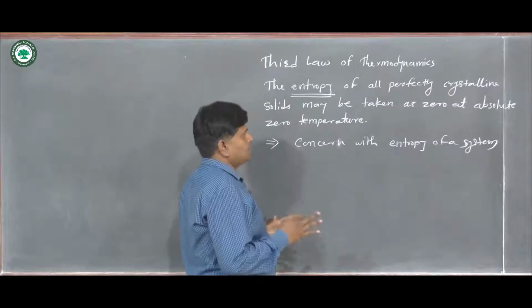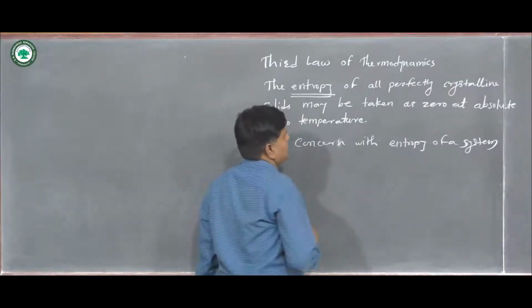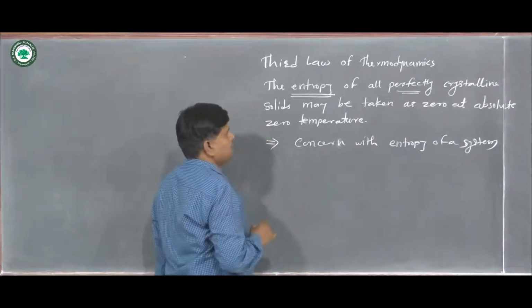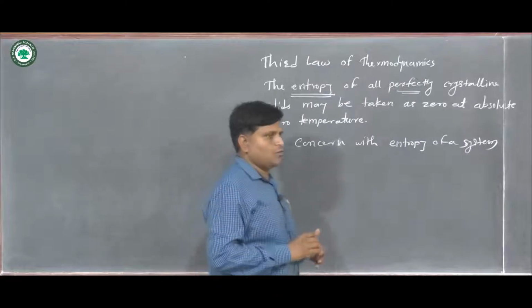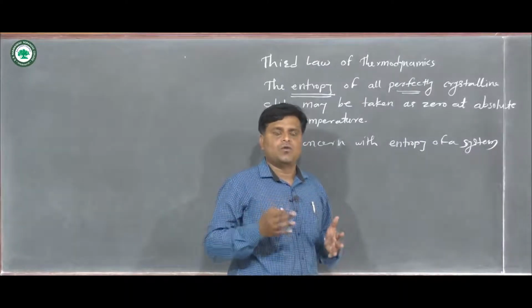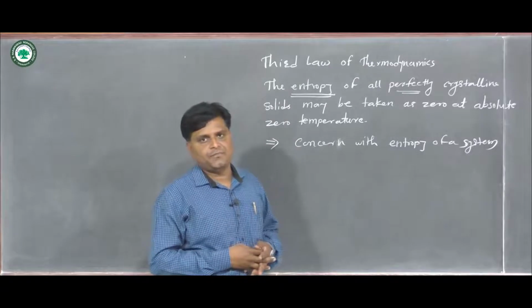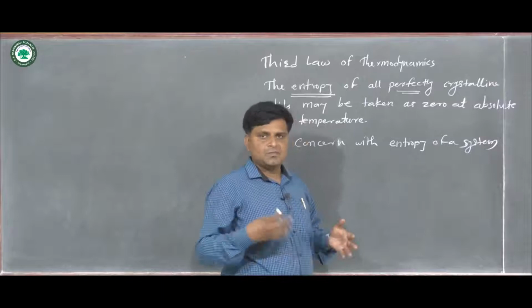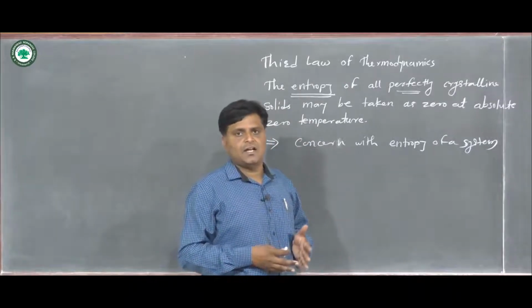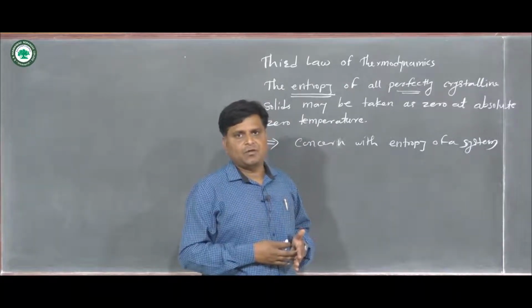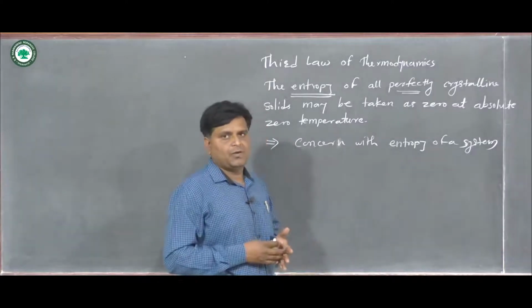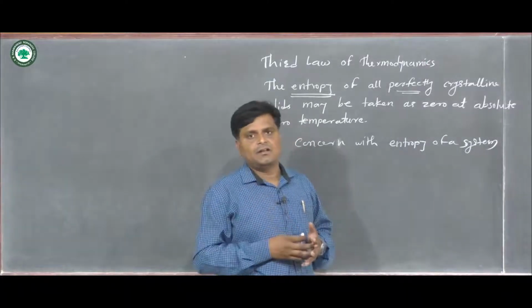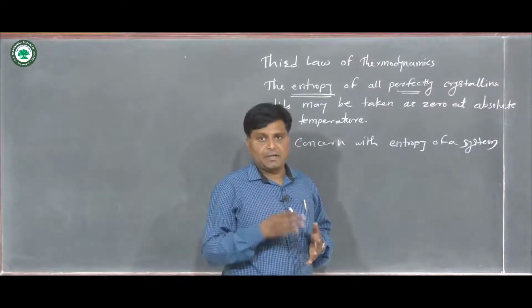Here, some words need to be understood. First, what is the meaning of perfectly crystalline solid? It means that the atoms present in the crystal are arranged perfectly in an ordered manner. At that time, we call the crystal a perfect crystal.